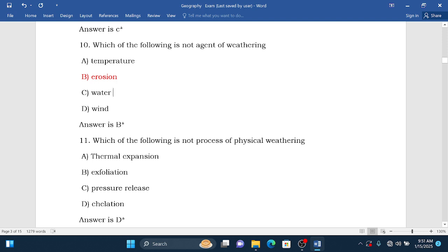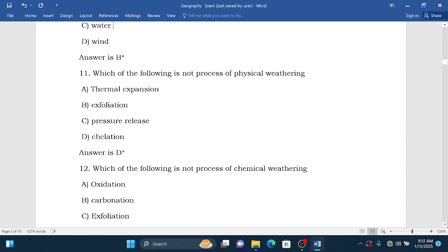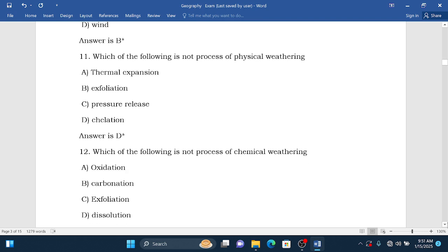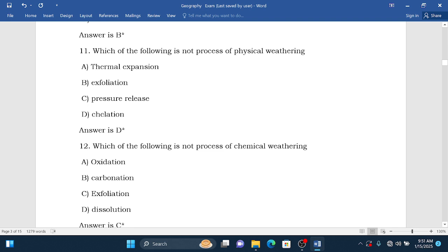Then let's go to question number 11. Which of the following is not a process of physical weathering? Thermal expansion is a process of physical weathering. Exfoliation, pressure release, chelation. So chelation is not a process of physical weathering.